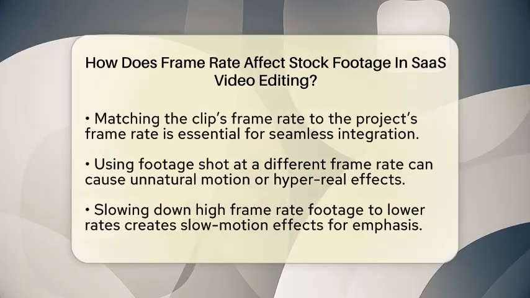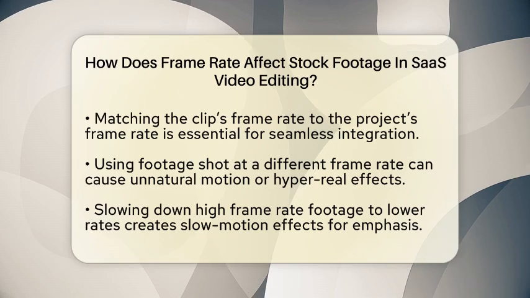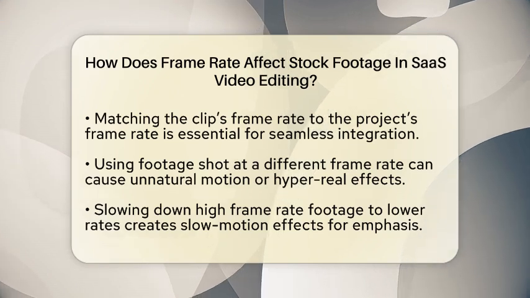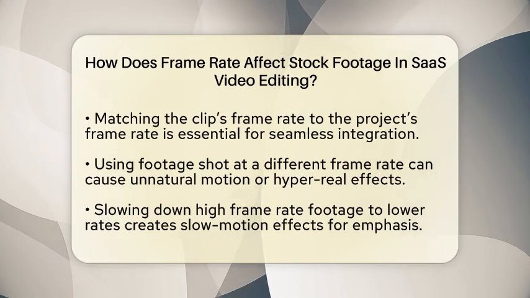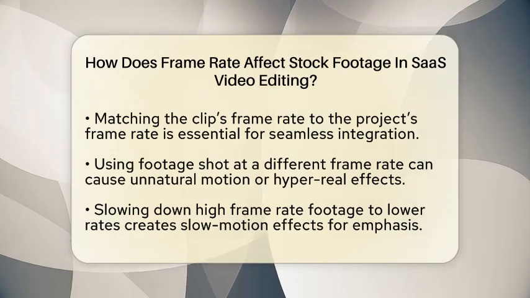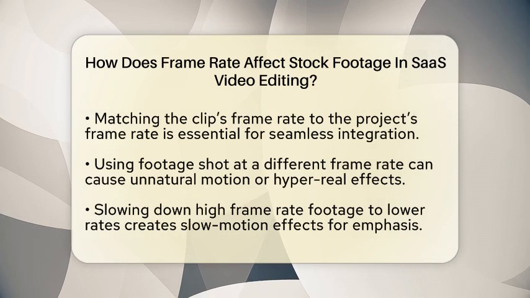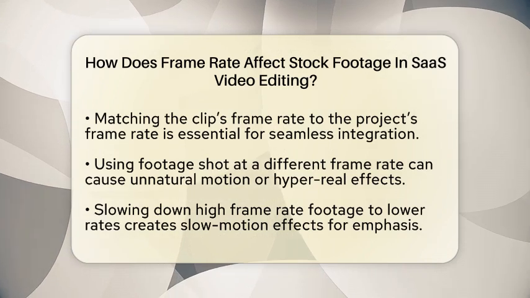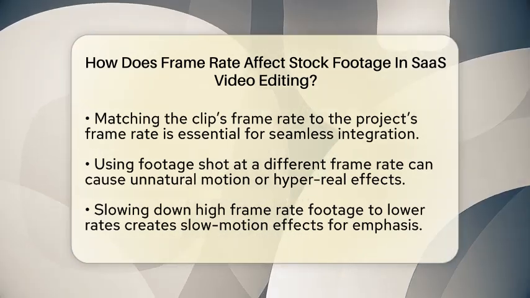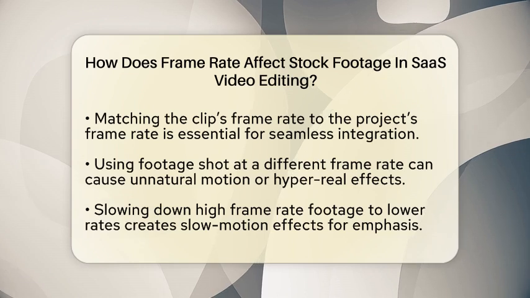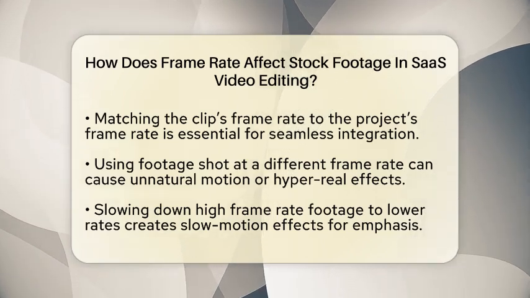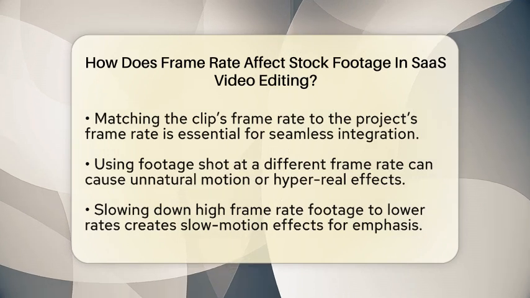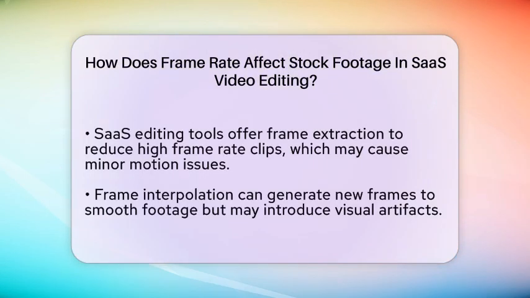When adding stock footage to your SaaS video project, matching the frame rate of your clips with your timeline is essential. If your project is set to 24 frames per second and you insert footage shot at 60 frames per second, the motion might look unnaturally smooth or hyperreal. Conversely, if you slow down high frame rate footage to 24 frames per second, it creates a slow motion effect. This can be useful for emphasizing certain moments or adding a dramatic touch.